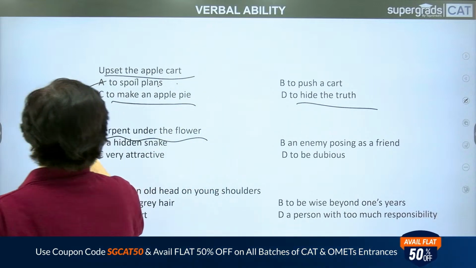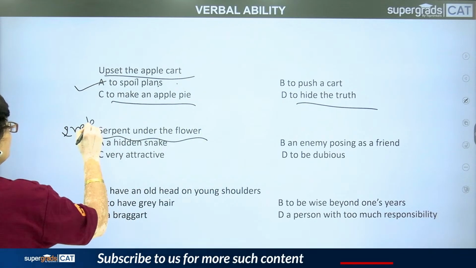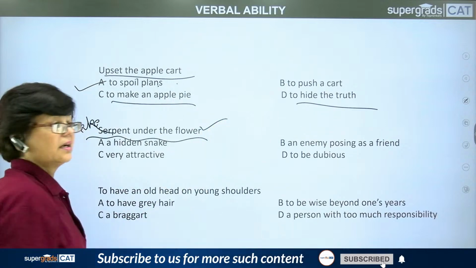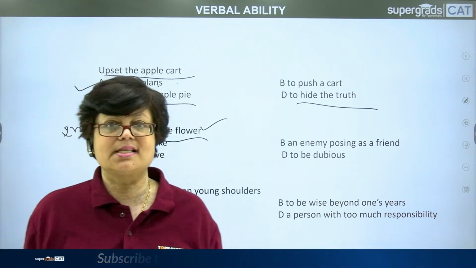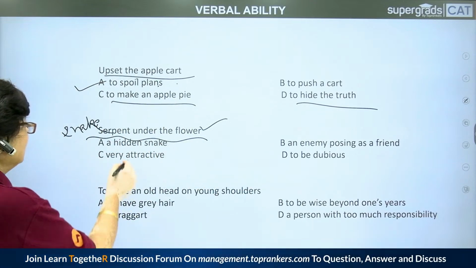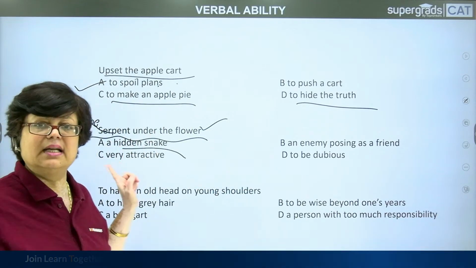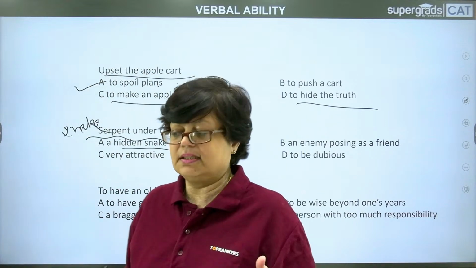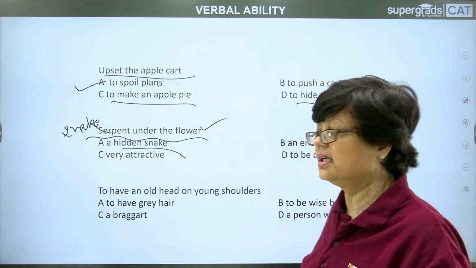A serpent is a snake. So, who is a snake under the flower? Under the flower or under the bushes, right? A snake under the bushes, under the plants. What is that? Is it a hidden snake? This would be too literal, right? A hidden snake, a snake which is hidden underneath the flowers or underneath the bushes.